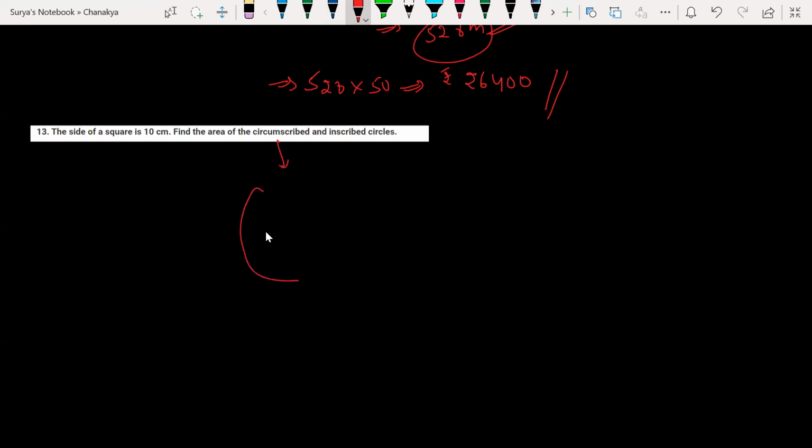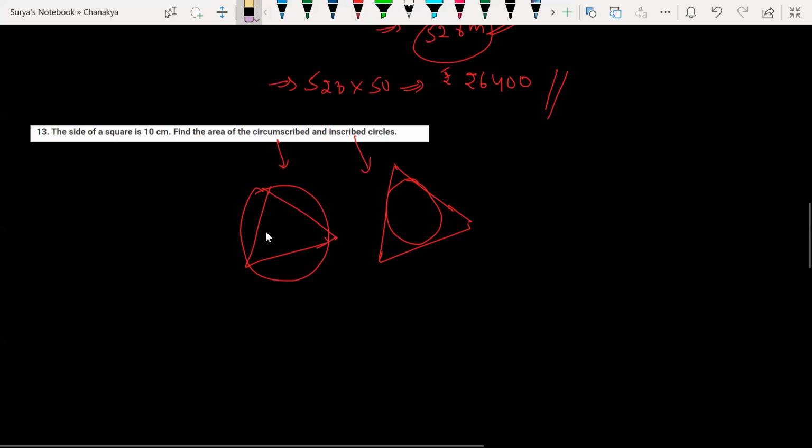Inscribed means, look, taking a triangle and putting it inside a polygon, that is inscribed. Circumscribed means under the circle you are drawing a triangle. Did you understand the difference in both? Circumscribed means by touching the boundary, the circumference of a particular circle, drawing different figures, different shapes. And inscribed means by touching that circumference of a circle, drawing a triangle around that. Clear?